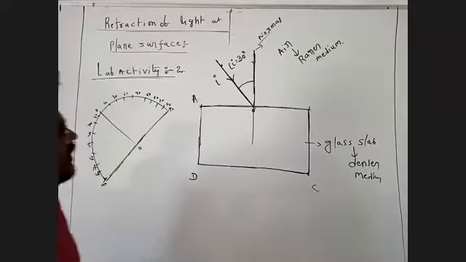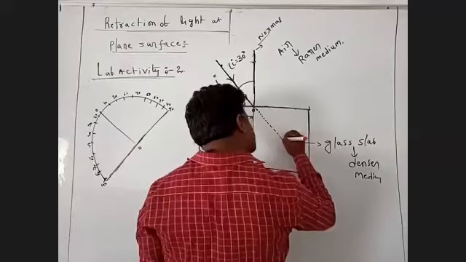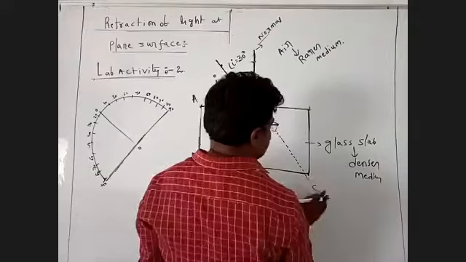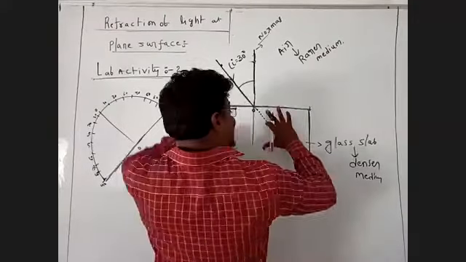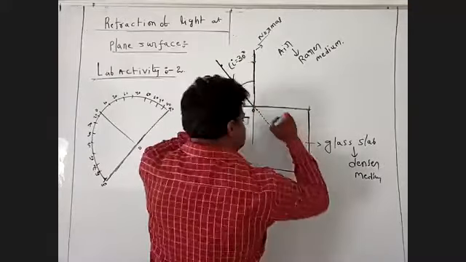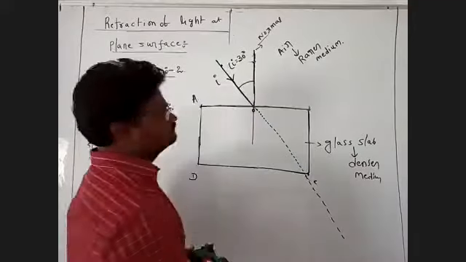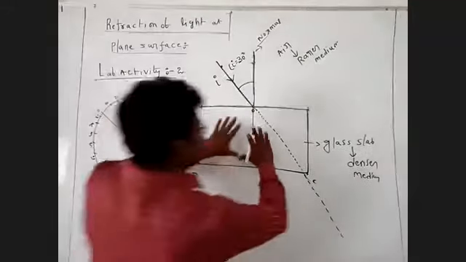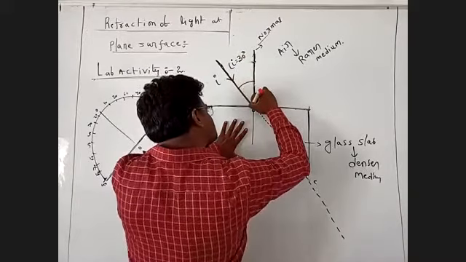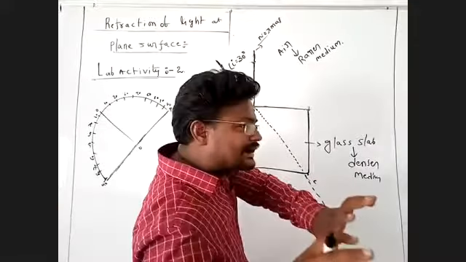Now, this is the actual direction of incidence. When there is no glass slab, this ray goes straight. Here there is no glass slab, so this ray goes straight.